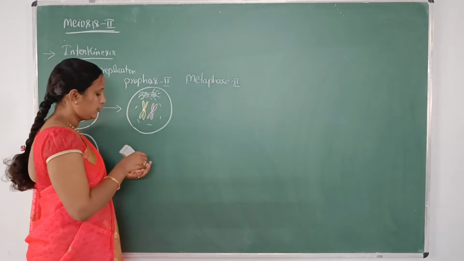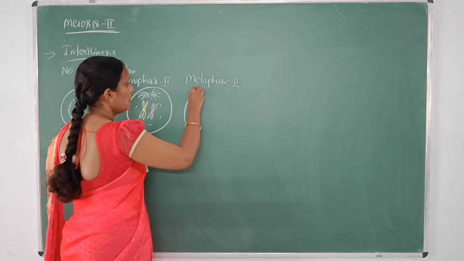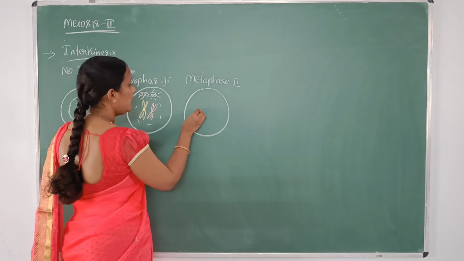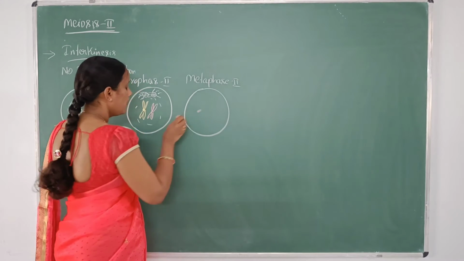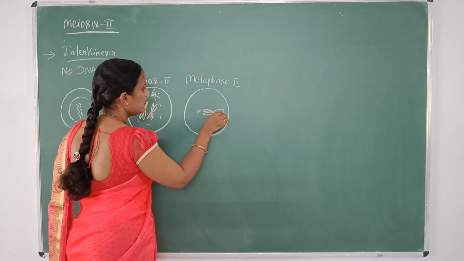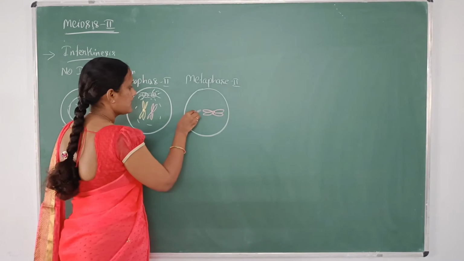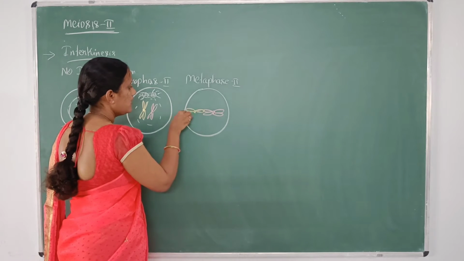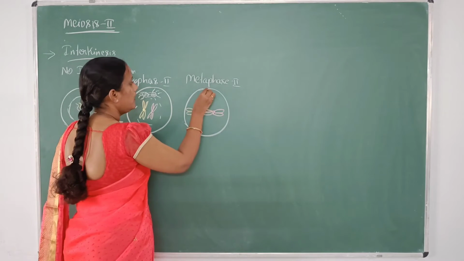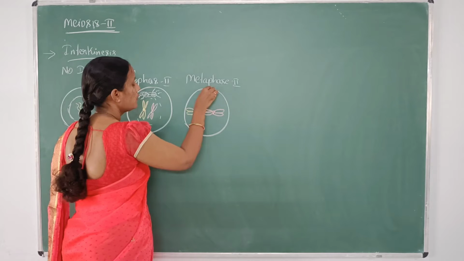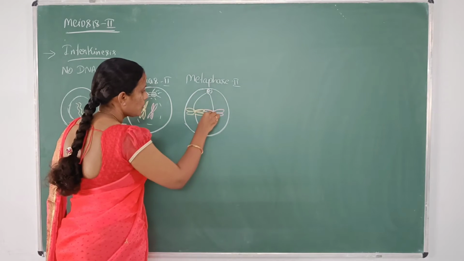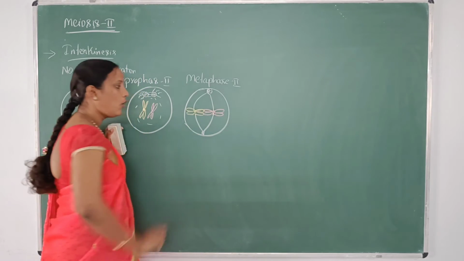In metaphase 2, what happens? The chromosomes will arrange in an equatorial plate, that is, there is a formation of the cell plate, and there is an attachment of spindle fibers to the chromosomes at the kinetochore from the opposite poles.